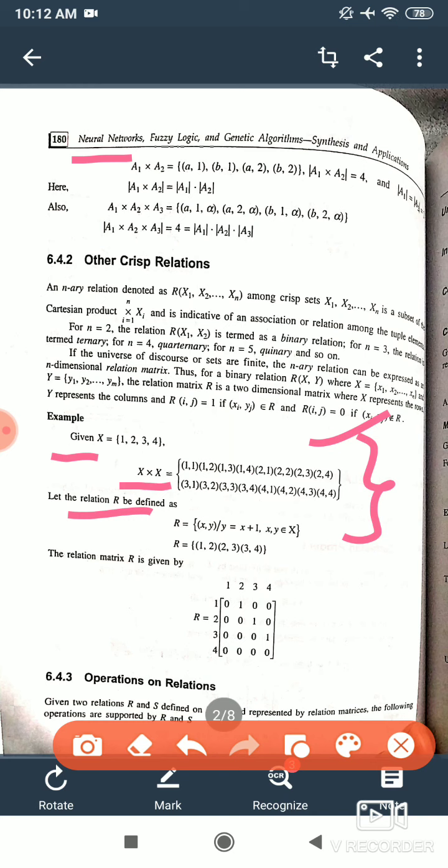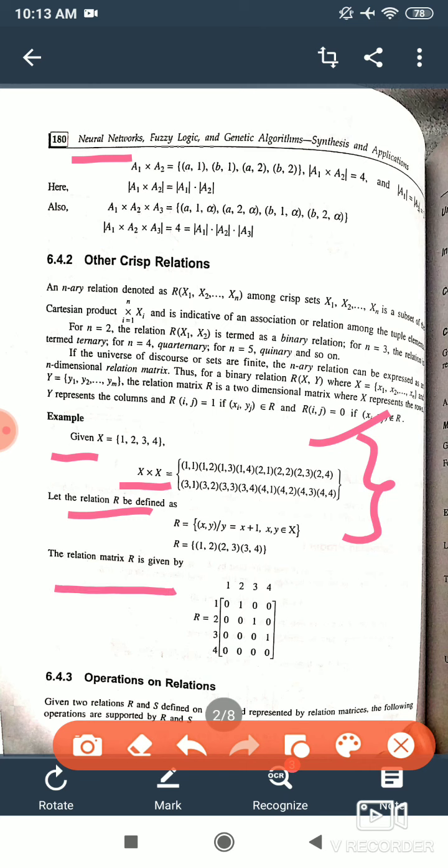So R is taken as a relation between x and y, such that for every value of x, y is equal to x plus 1. It means if x is 1, y would be 2. If x is 2, y would be 3. If x is 3, y would be 4. So we are having only 3 terms, (1,2), (2,3) and (3,4).